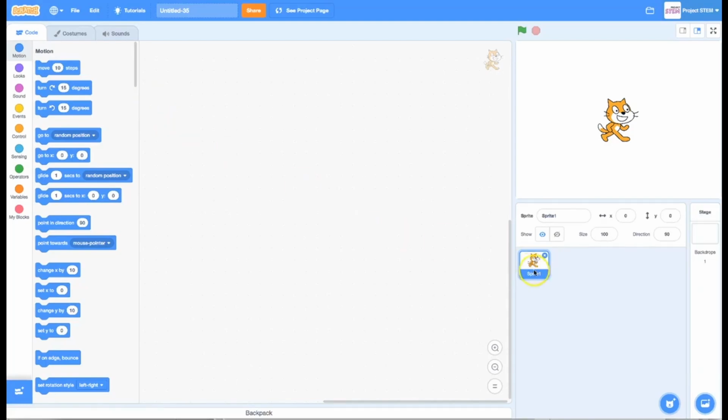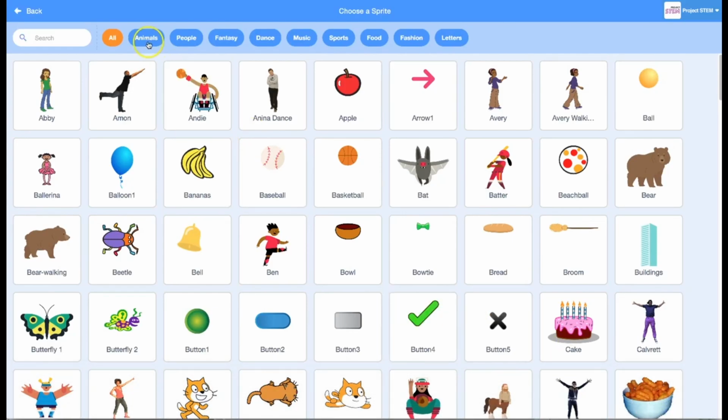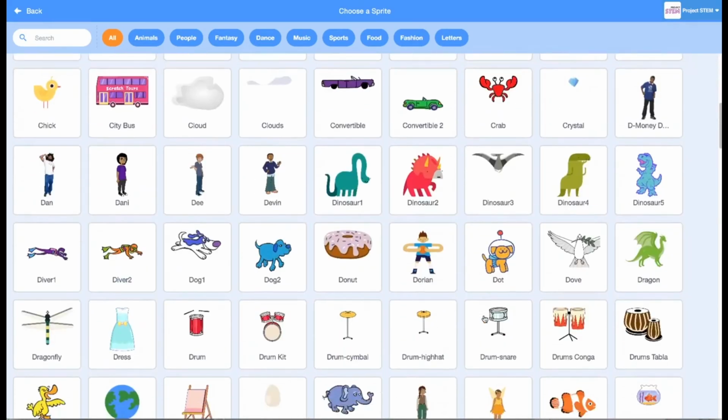First is the cat. The cat is, by default, the first sprite that is going to be added to your program. The different properties, including the name of the sprite, the position of the sprite, the size and direction, and whether it's showing or hidden, are all available to you right there. Now, you are not stuck with this cat. If you don't like cats and you want something else, you can always go down to the lower right-hand corner of the screen and click on the cat face, and you can choose a sprite. You've got access to a whole library of different sprites to choose from, and you can search by category.